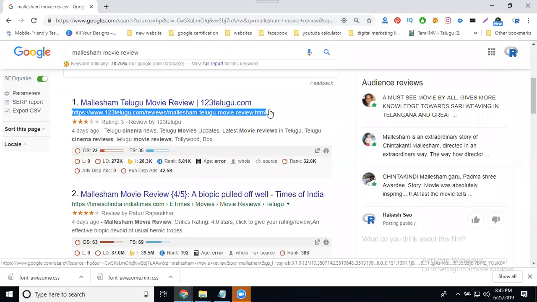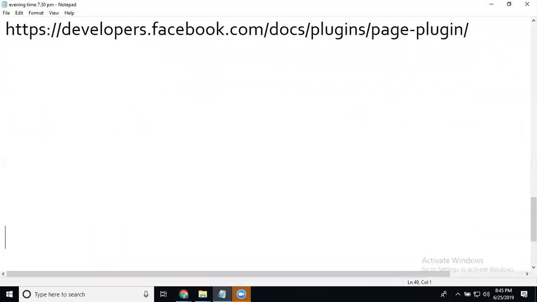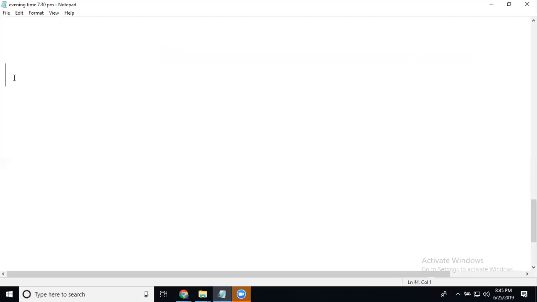Why is this website coming in the first position? Any search engine understands your website based on the URL structure. Based on the URL structure. Copy this URL.